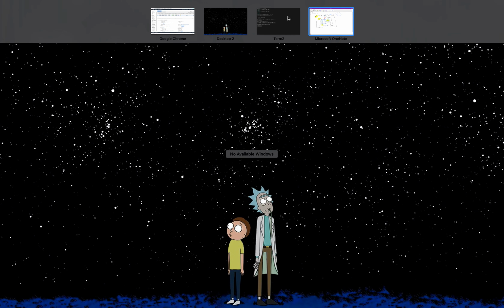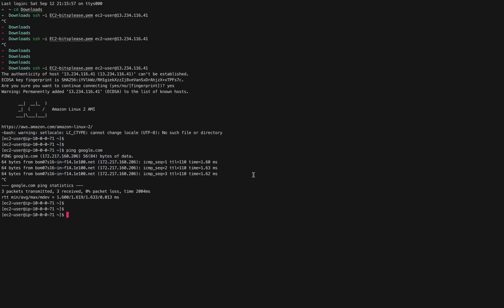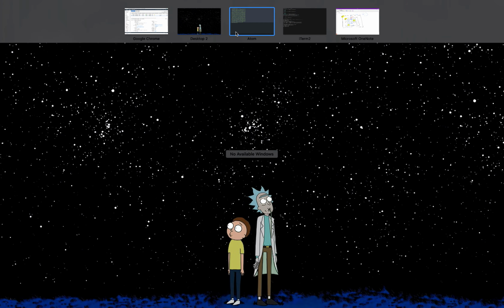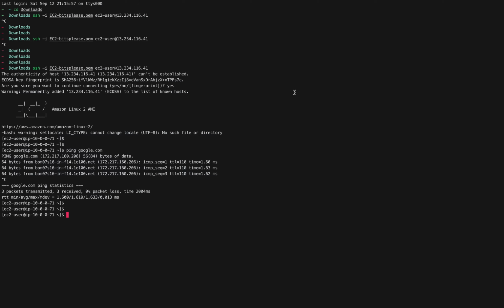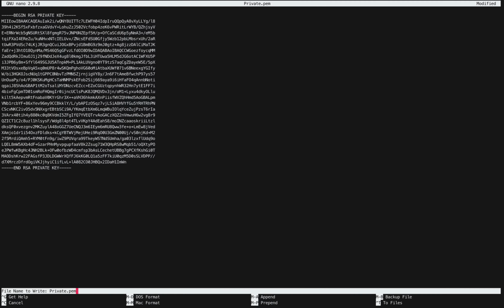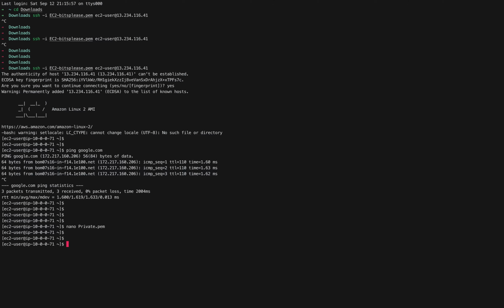Let's try that. Before that, we want that key which we just created, so we'll have to copy it over and go to our terminal. Let's create this file. We're going to say nano private.pem. I'm on my public instance, because I have to connect to my private instance from here. I'm going to paste the key here, Control X. Okay, there you go, I have my key here.